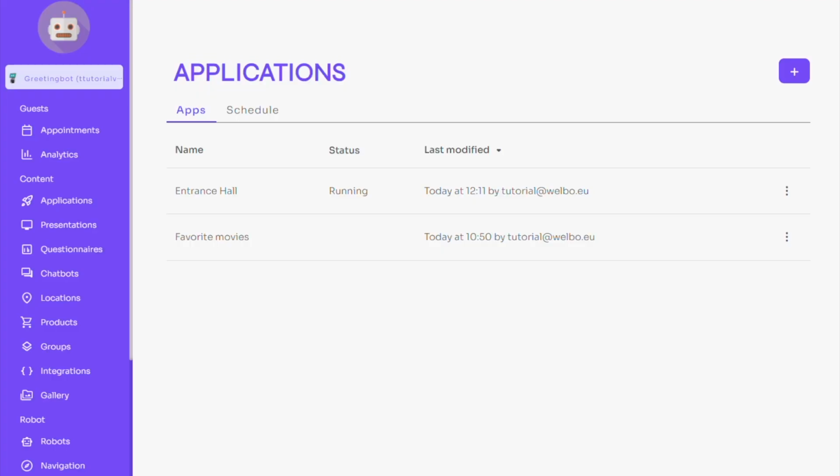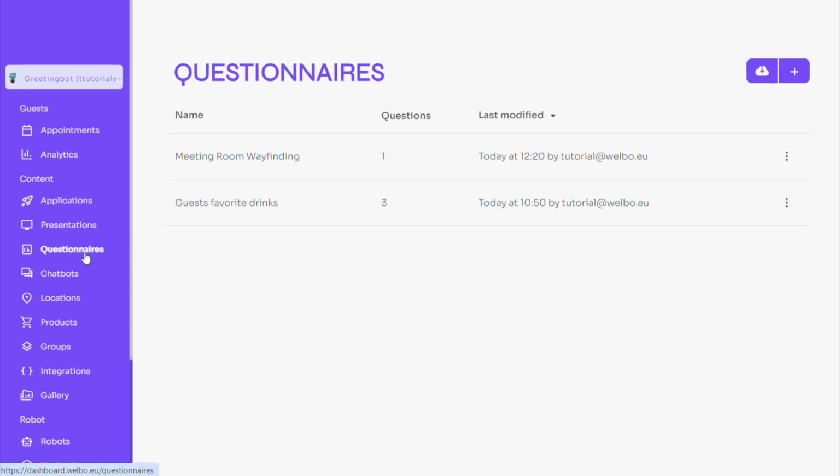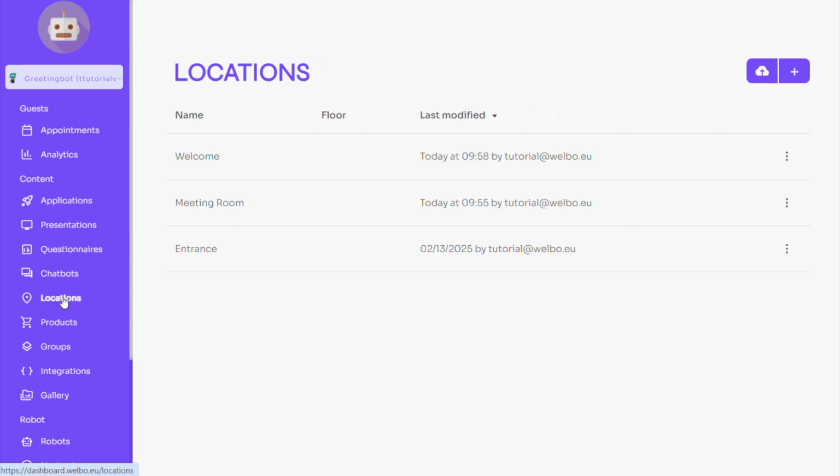As seen at the beginning of the video, we start with a presentation that explains where the meeting room is. In the next step, the robot asks if the interactor would like to be guided to the meeting room. This question is handled in the questionnaires. If the interactor confirms, the robot will drive to the meeting room using the location. We have already created the presentation, questionnaire, and location, and will now combine them into a single interaction within a group. First, we will create the group and then add it to the robot application.